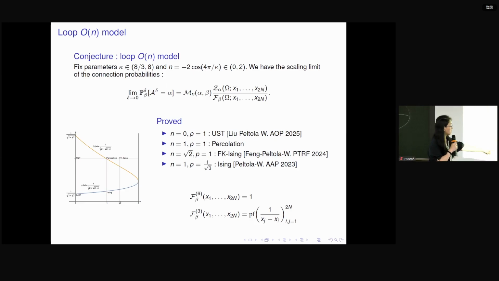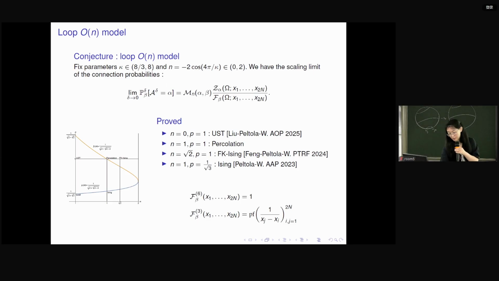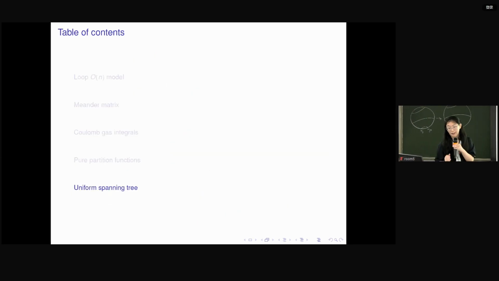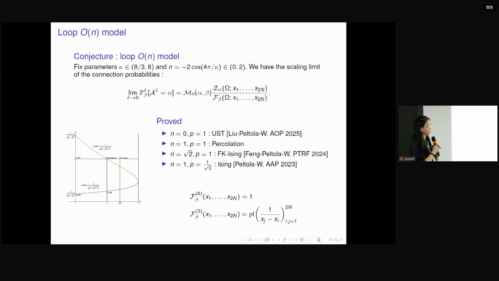And this also connects to the fact that these two partition functions are very specific, so the boundary data doesn't appear in this Coulomb gas integral. Okay, so this is the conjecture. And now I'm going to focus on one very particular model here. The first one is the uniform spanning tree.